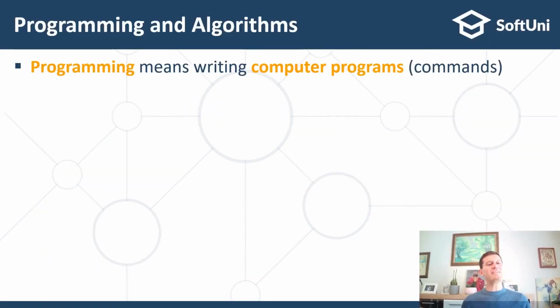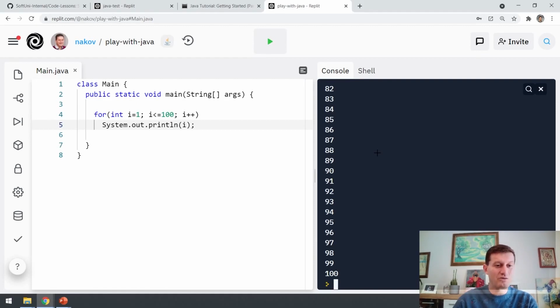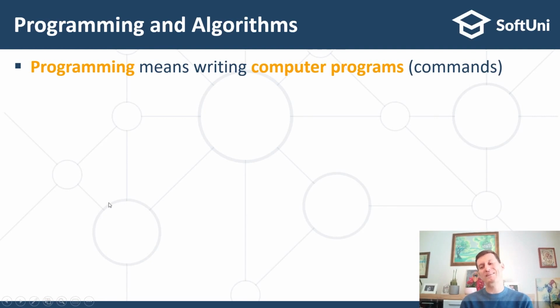Okay, let's go ahead and explain what is programming. Programming means writing computer programs, and computer programs, just like this one, are sequences of commands. Some programs are small, like just 5 or 10 commands, but some programs could be large. For example, 100,000 commands or 1 million commands. Like, for example, the Microsoft Word application, the text editor from Microsoft, the document editor, consists of 10 million lines of code or maybe more.